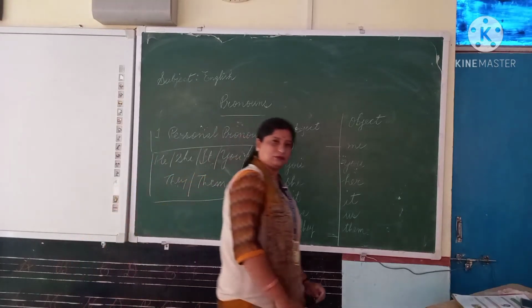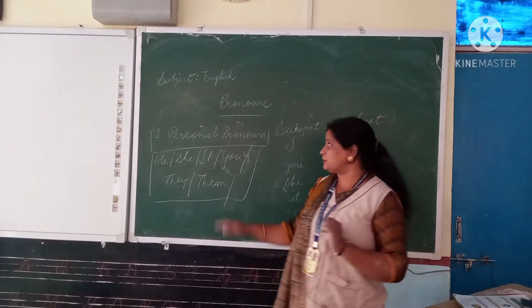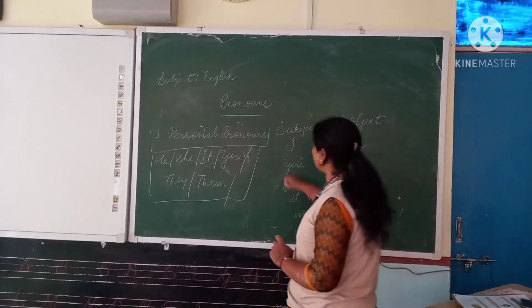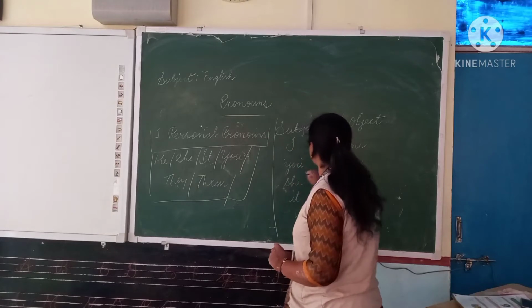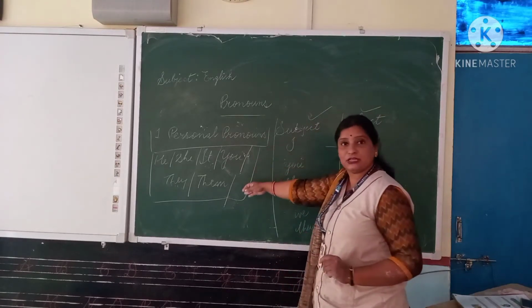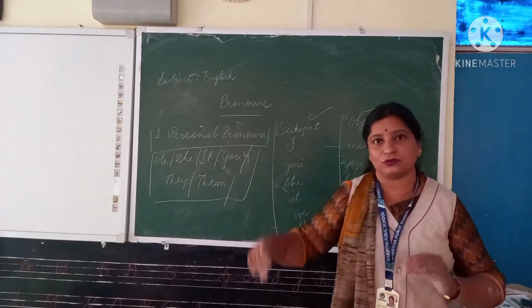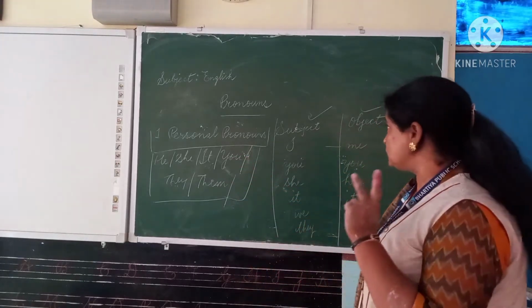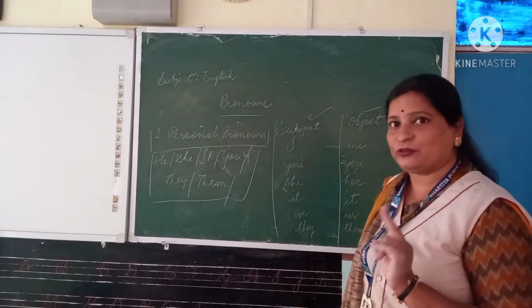Now after doing these personal pronouns, first of all, beta, I am going to tell you that there are two types. Means we are using these personal pronouns in a sentence, and two types of words are there.